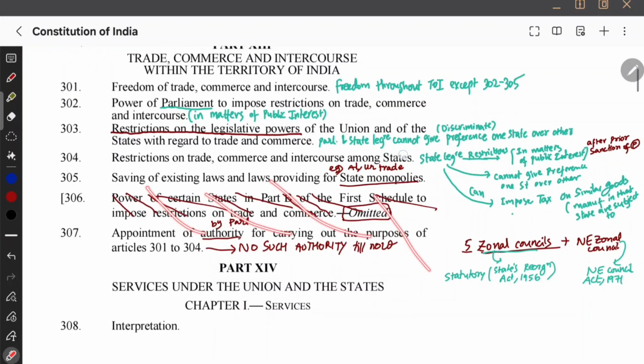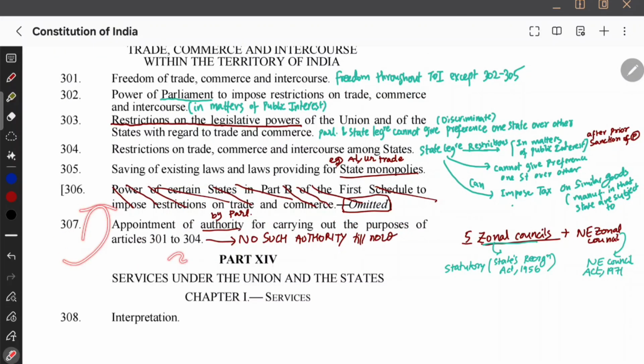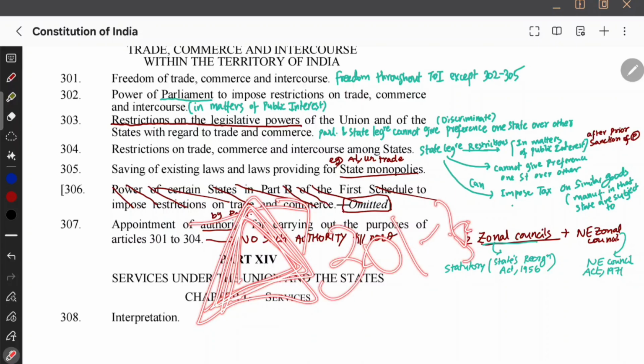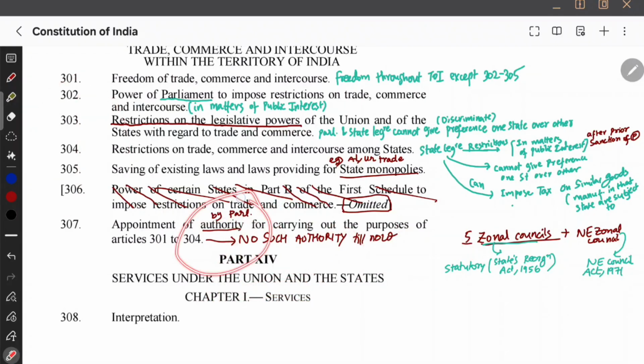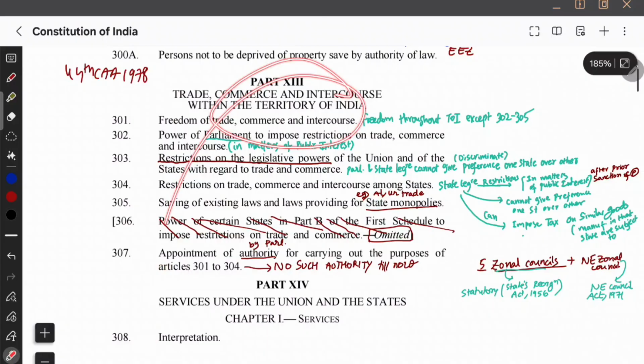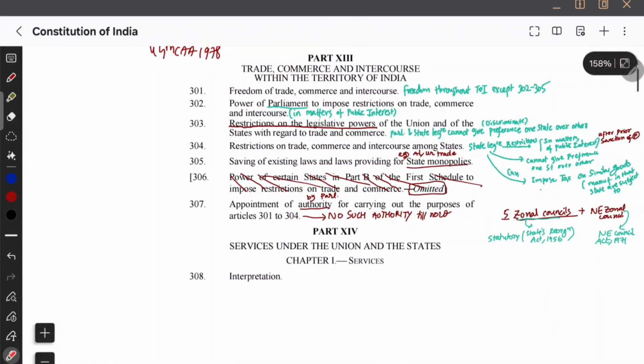Okay, 306 was completely repealed, and 307 says that Parliament has the authority to set up an authority under Articles 301 to 304 to implement all these things. But Parliament did not set up any authority for carrying out trade, commerce, and intercourse within the territory of India. If Parliament wants, it can do that.